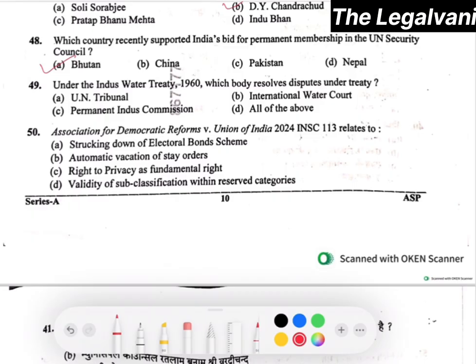Question number 49. Under the Indus Water Treaty 1960, which body resolves disputes under the treaty? Here, the right answer will be option number C, that is Permanent Indus Commission. Question number 50. Association for Democratic Reforms versus Union of India relates to striking down of electoral bond scheme. So option number A will be the correct answer.